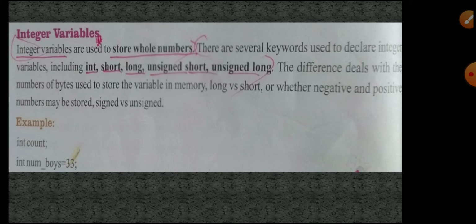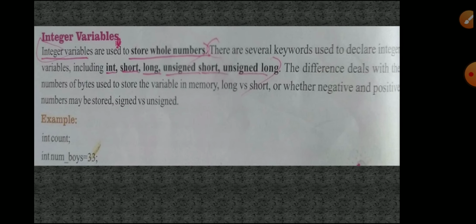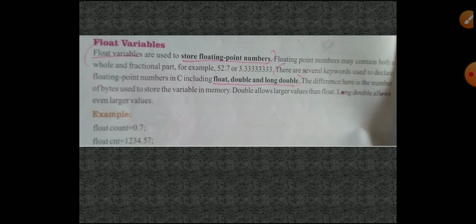If you give 33.5, it will be considered only as the whole number 33; the fraction value will be omitted. Why? Because the data type is integer, and the integer data type is considered to store only whole numbers. Okay, fine. Next one, float variables.